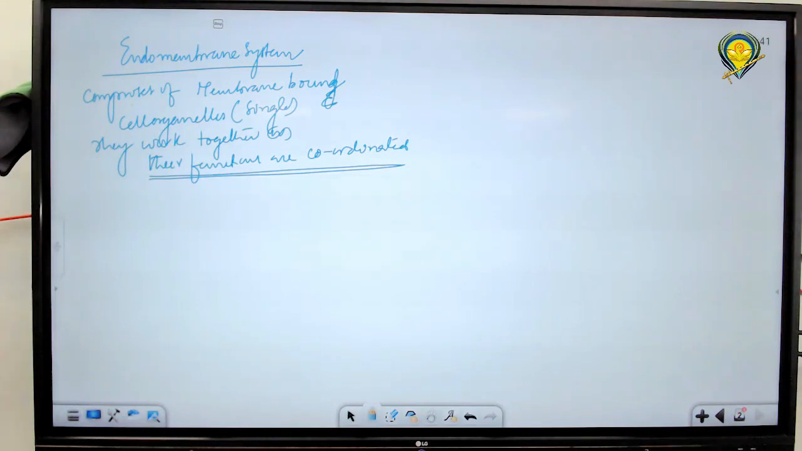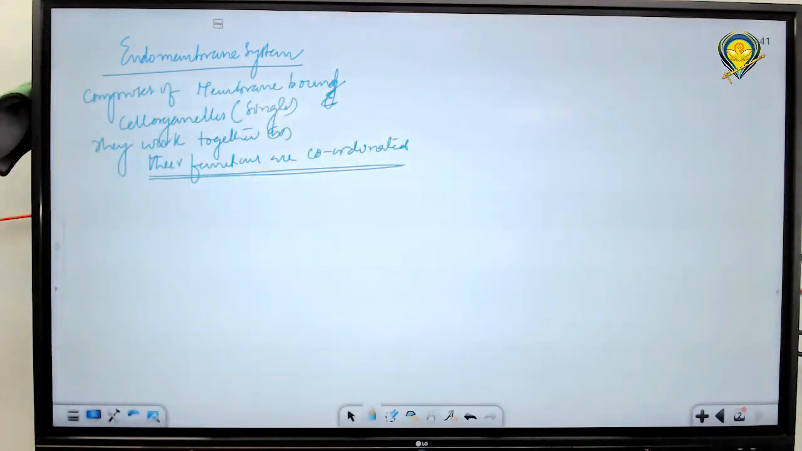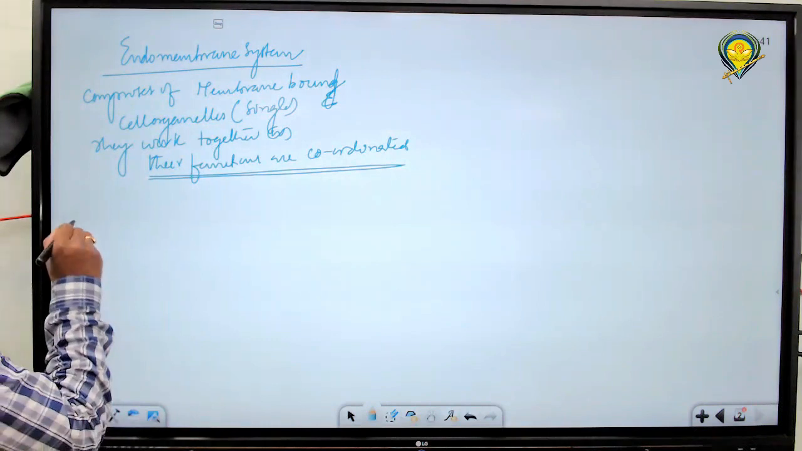The functions of the cell organelles are coordinated. There is a coordination in the function of cell organelles. Such functional coordination is observed in certain cell organelles, so a relation is there in these cell organelles. All four cell organelles in which their functions are connected are grouped under the endomembrane system. Do you understand?